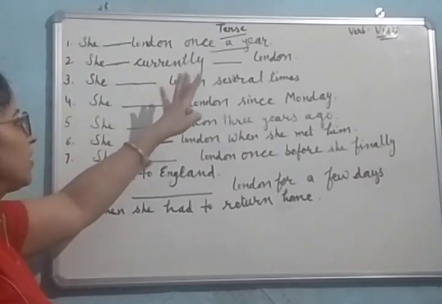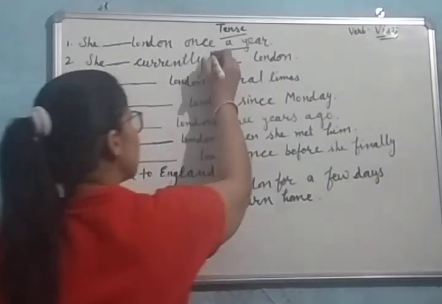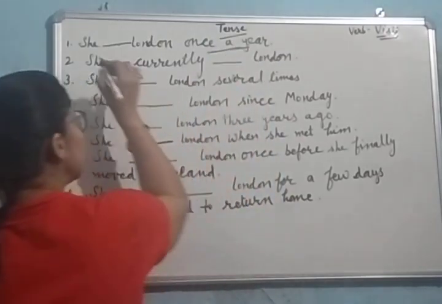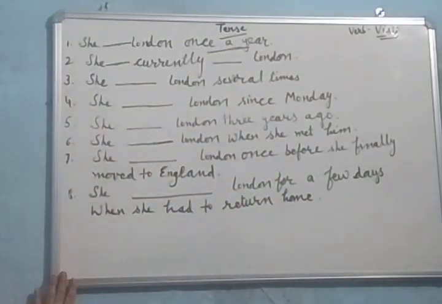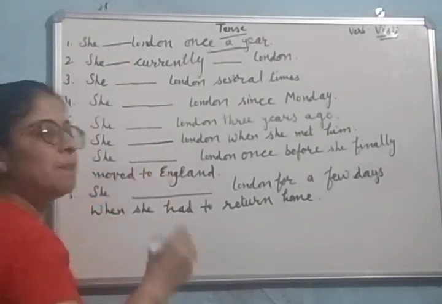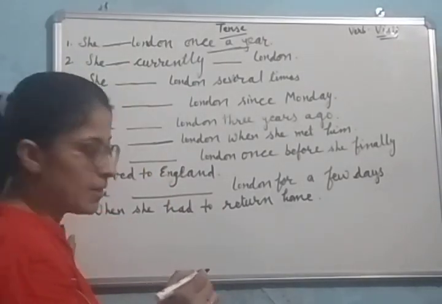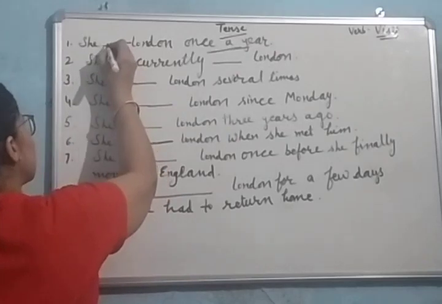She dash London once a year. This phrase, once a year, is showing that this is her repeated action. For a repeated action, we make use of simple present tense. And she is the third person singular, so we make use of S with the verb. She visits.